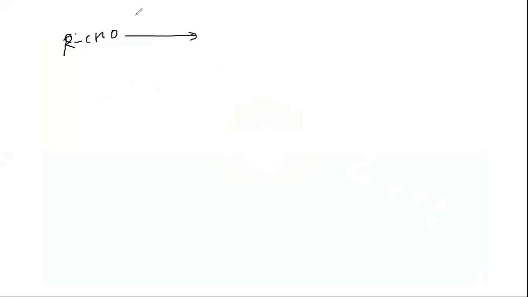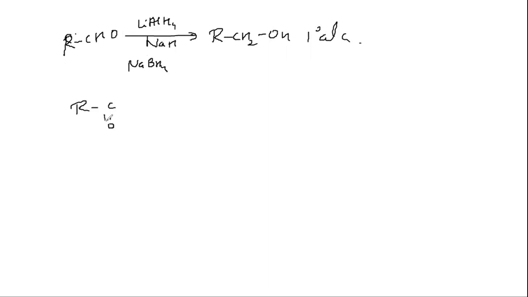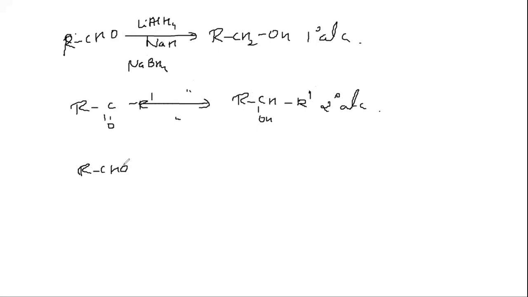If you are using reducing agents like lithium aluminium hydride or sodium borohydride, yes, all these reducing agents, you will get a primary alcohol. If you are carrying out reduction of a ketone using the same reagents, you will get a secondary alcohol.